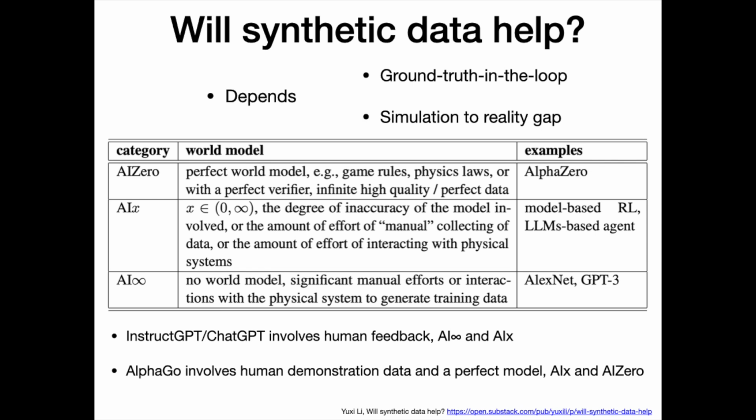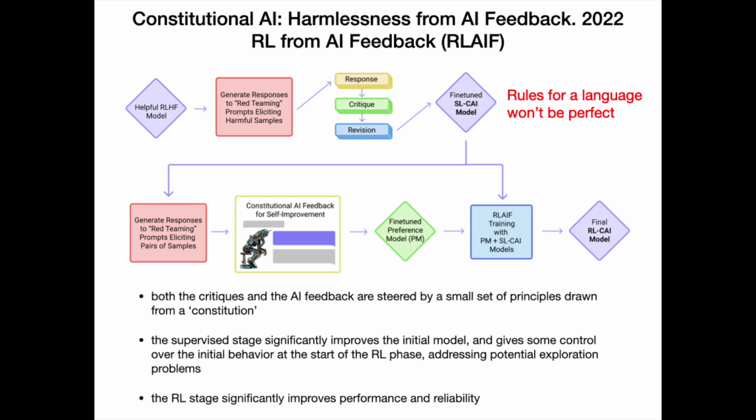Will synthetic data help? It depends. It helps if there is a perfect world model, a perfect simulator, like a game rule or a physics law, or there is a perfect verifier. Otherwise, it is unclear, or it may be harmful. Constitutional AI, harmlessness from AI feedback. That is, RL from AI feedback, RLAIF.